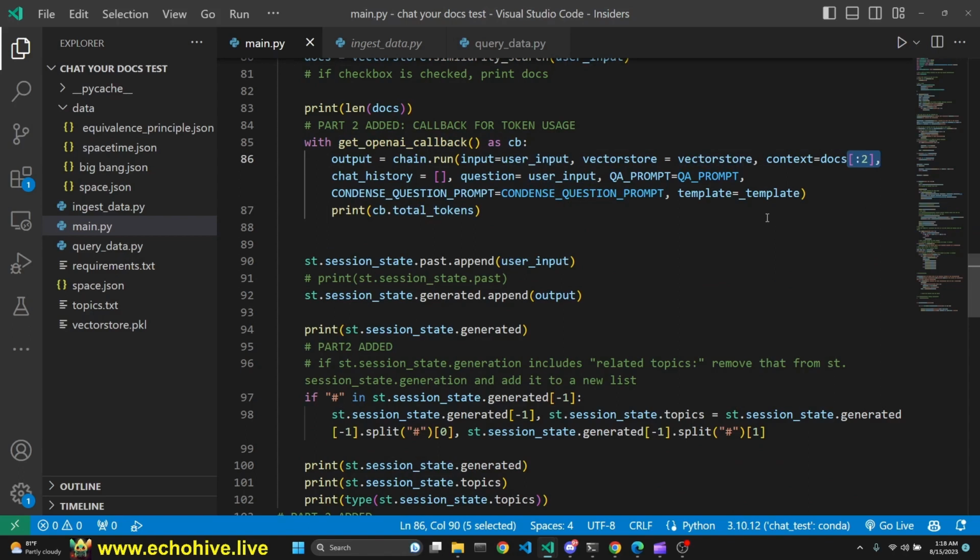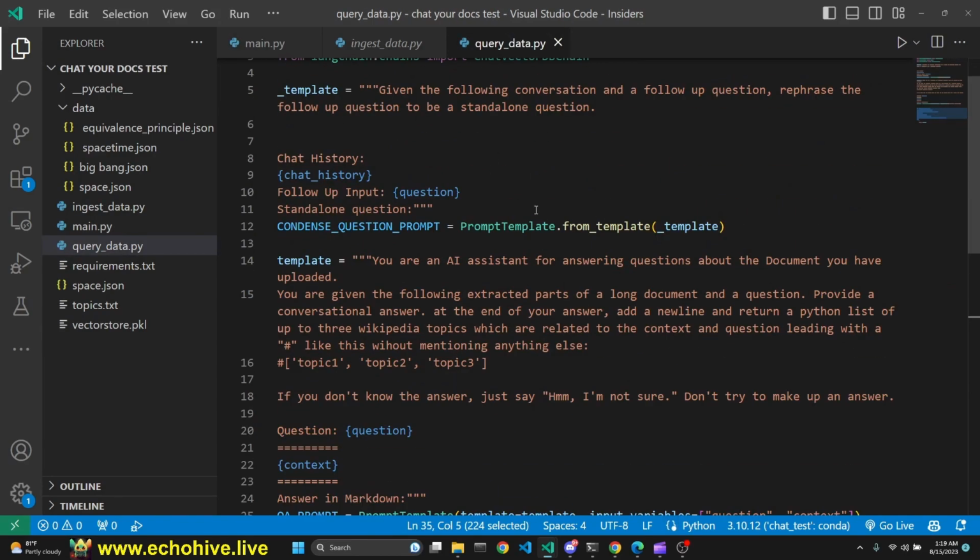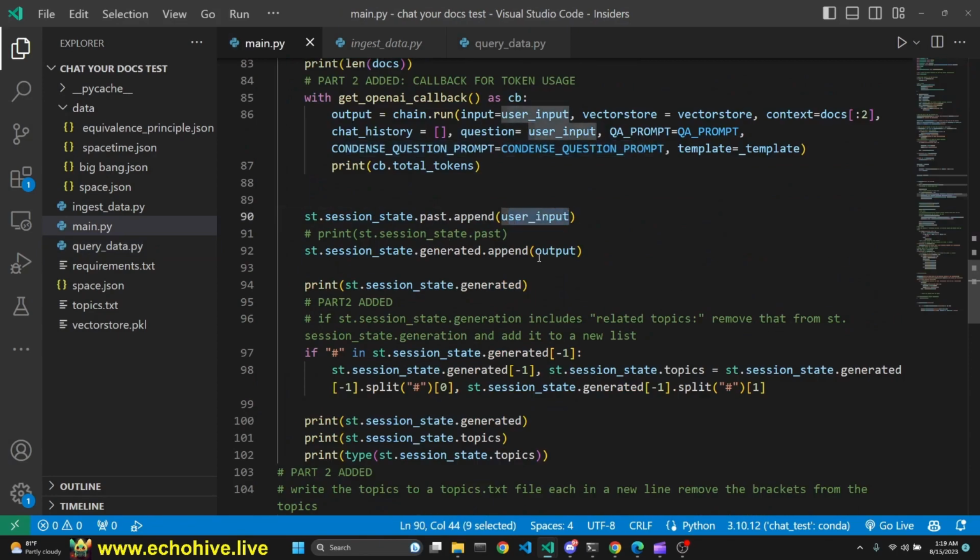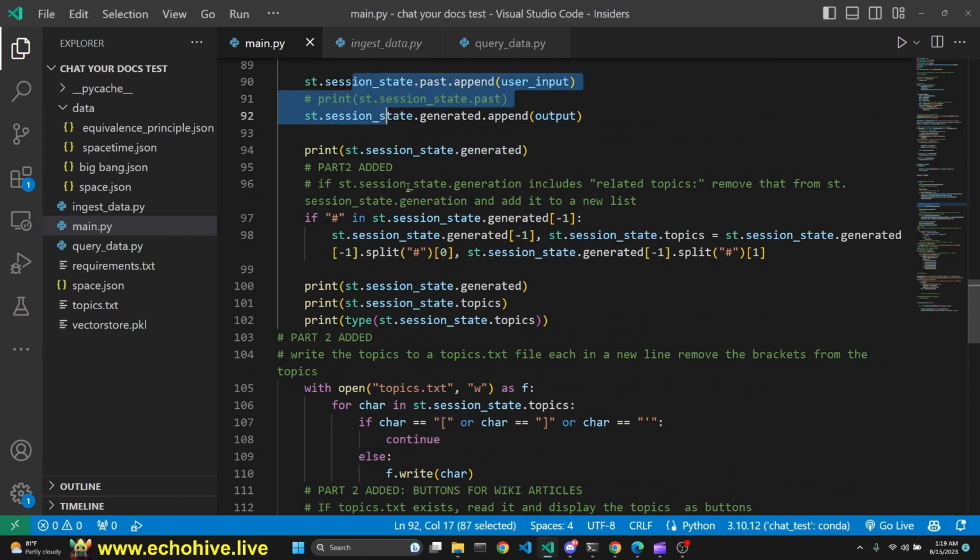We retrieve the top two contexts that are returned from the similarity search, with the QA prompt and the condensed question prompt, which we have defined in query_data.py. Then we append the user input and the generated output to the session states.